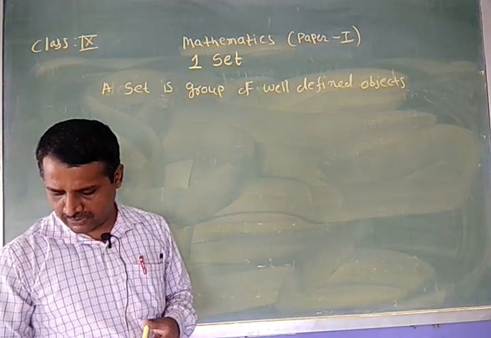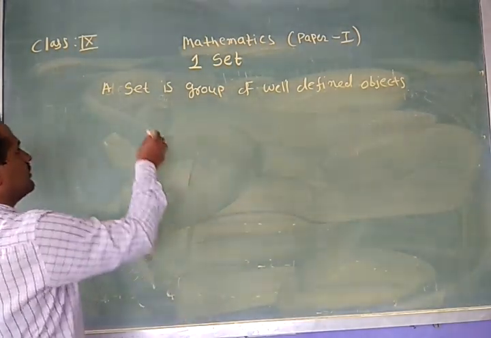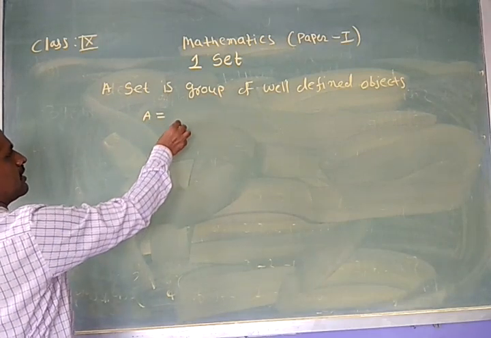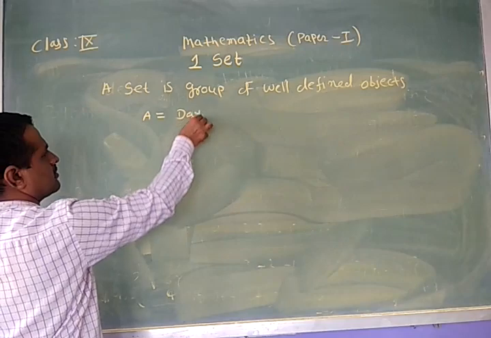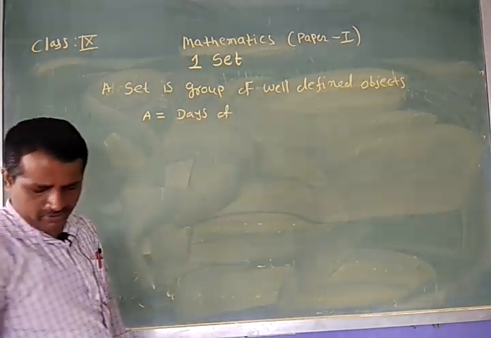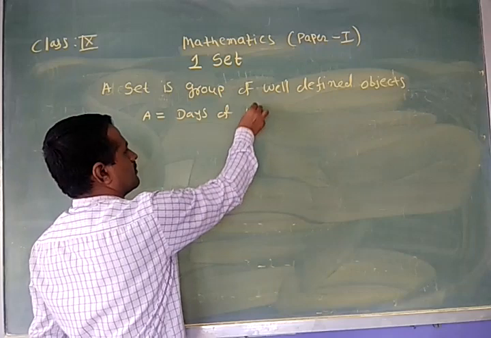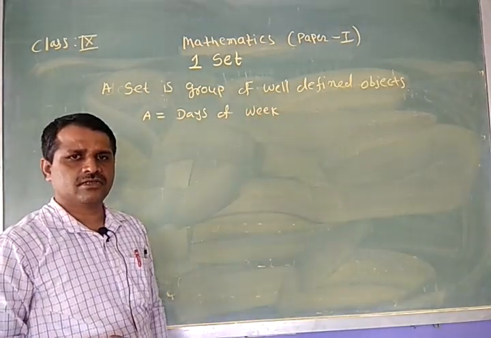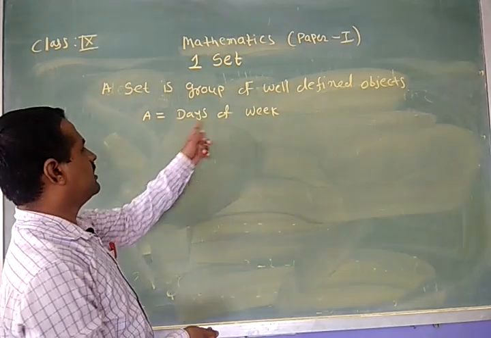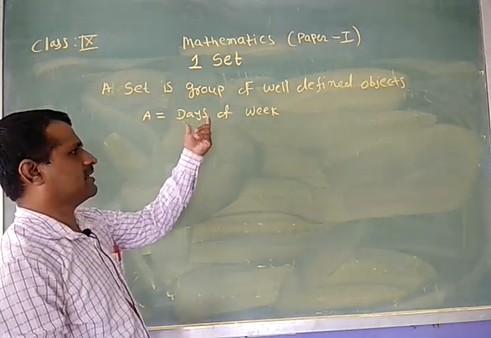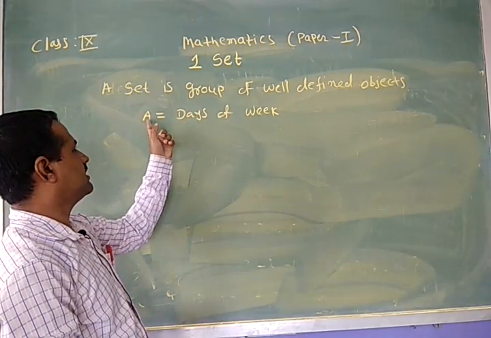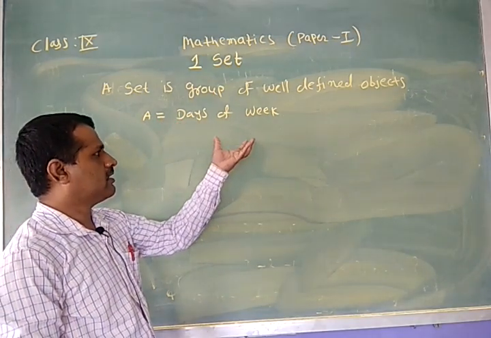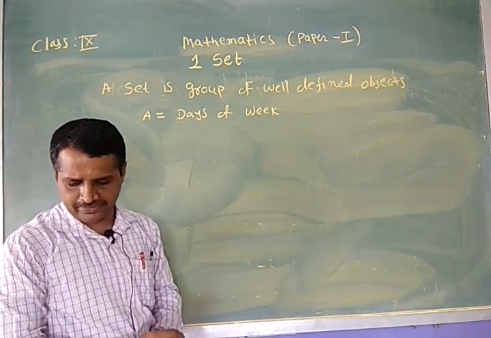Then examples of set. Here, suppose A is one set. Days of week. In a week, how many days are there? There are 7 days. Therefore, the days of the week are also one example of a set. Here A is the name of the set, and this set A consists of all names of days in a week.